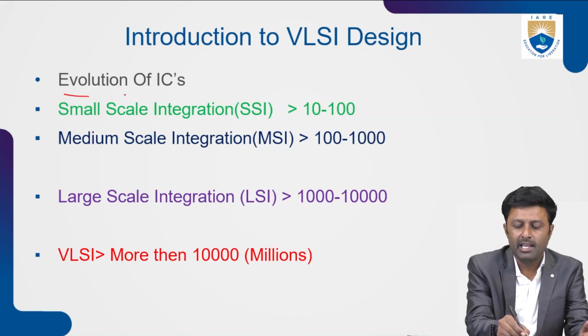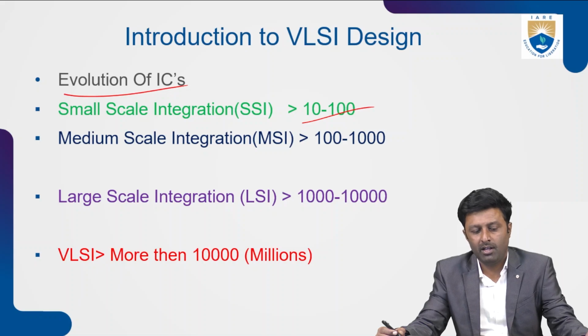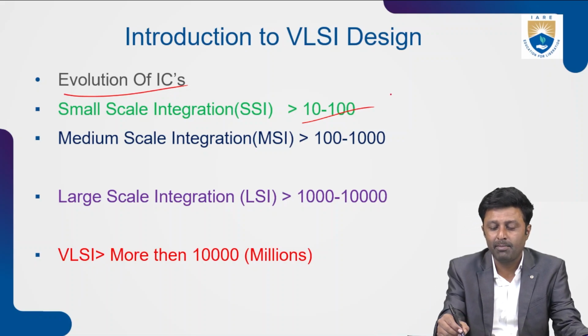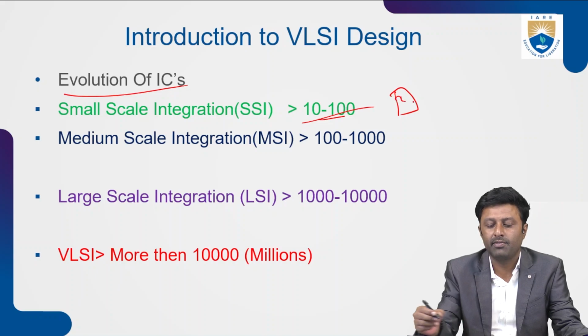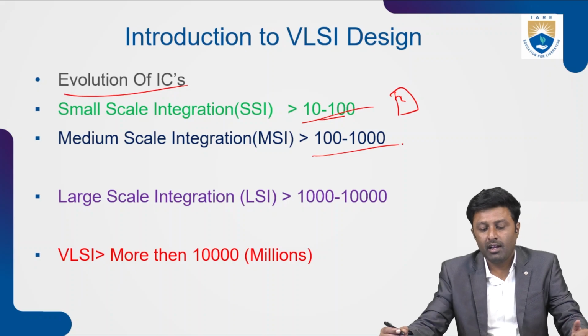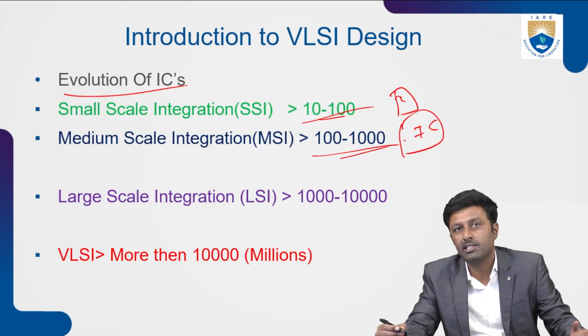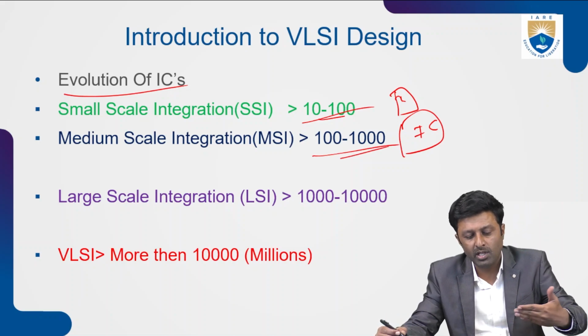Then we'll see the evolution of ICs. The evolution of IC started from small scale integration. At the time, on a single IC, up to 10 to 100 transistors were implemented. That is called small scale integration. Then after that, medium scale integration, wherein on a single IC, 100 to 1000 transistors were implemented. So this is how the evolution started.